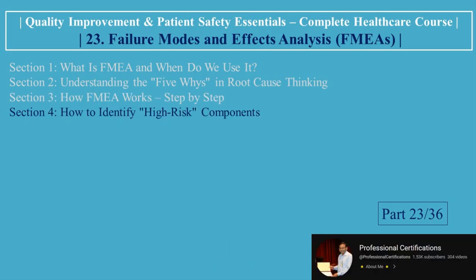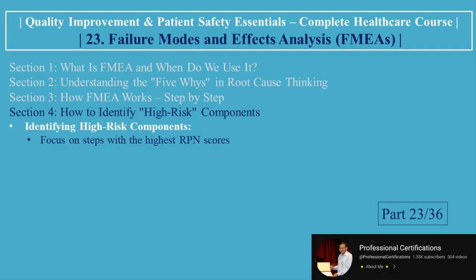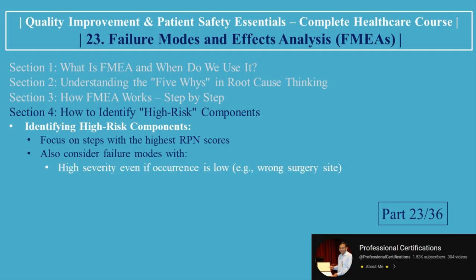Section 4. How to identify high-risk components. So how do we know which failure points need urgent attention? Look at the risk priority number. Identifying high-risk components. Focus on steps with the highest RPN scores. Also consider failure modes with high severity even if occurrence is low, e.g. wrong surgery site. Low detection capability, things that could easily slip through.